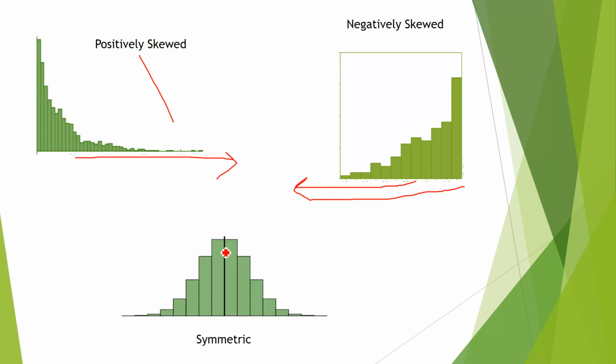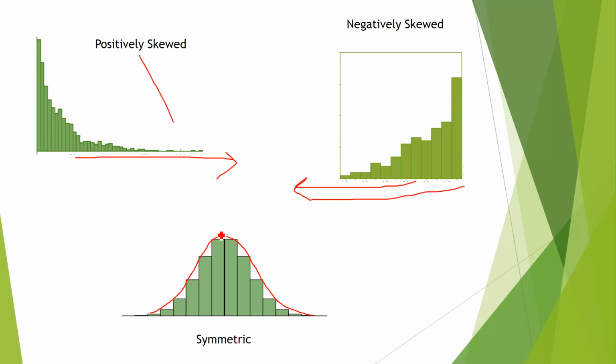And this is symmetric. See, this is the center line, this is the mean. So data is equally divided on both sides. It means the mean, median and mode all lie at the center. If I touch these lines, you will see we make the bell-shaped graph.